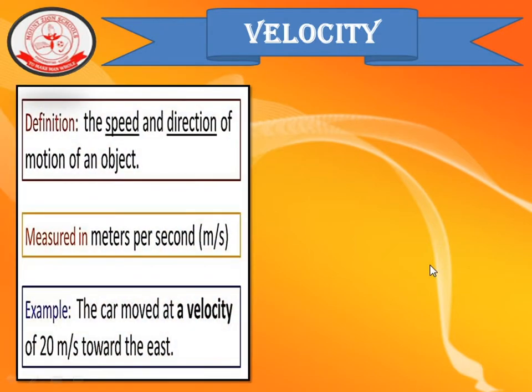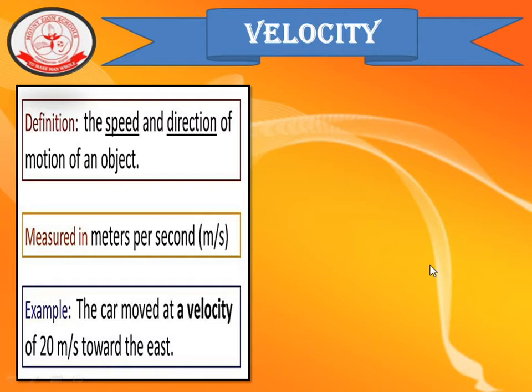So the definition for velocity is the speed and the direction of motion of the object. It has a unit of meter per second. It has both magnitude as well as direction.